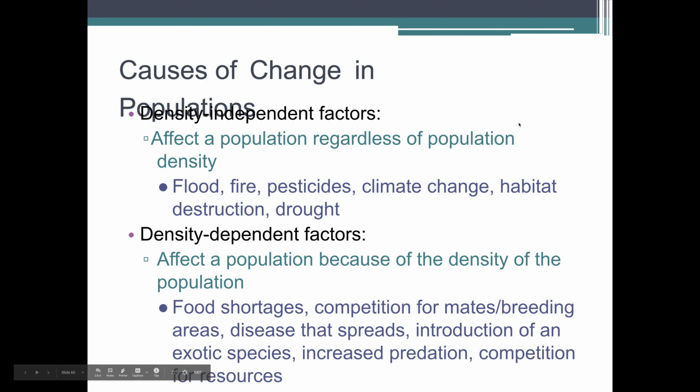Okay, these won't matter. Like if there's a fire, it doesn't matter if there's 2 deer or 50 deer. It's going to affect that population.